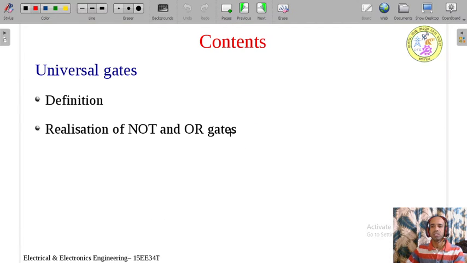These are the contents of today's session. Here we are going to discuss universal gates, the definition, and realization of NOT and OR gates. What do you mean by a universal gate? What is the definition of the universal gate? And how to realize the NOT gate. Realize means how to build the NOT gate and OR gate with the help of the universal gates. That we shall see in today's class.